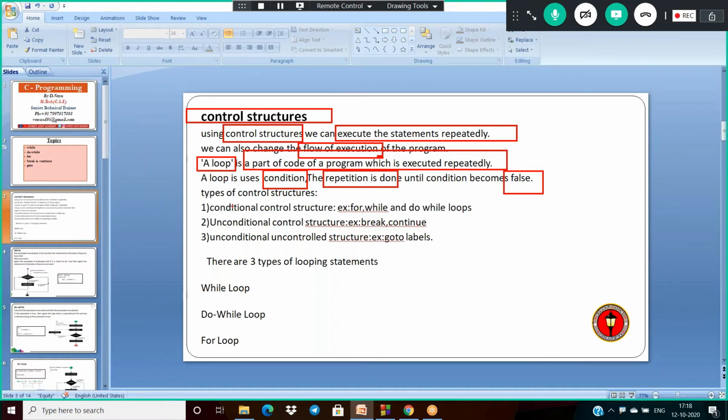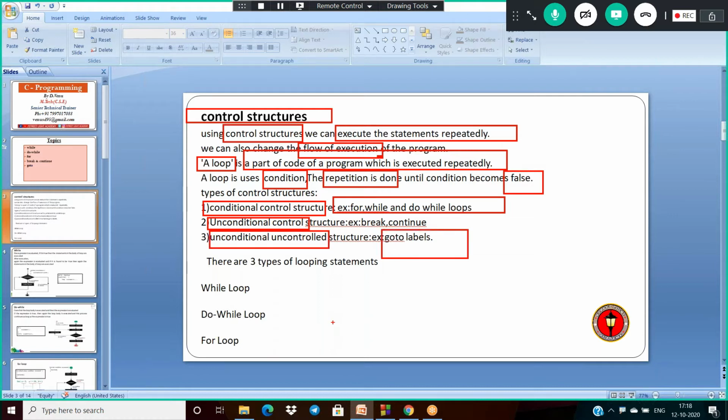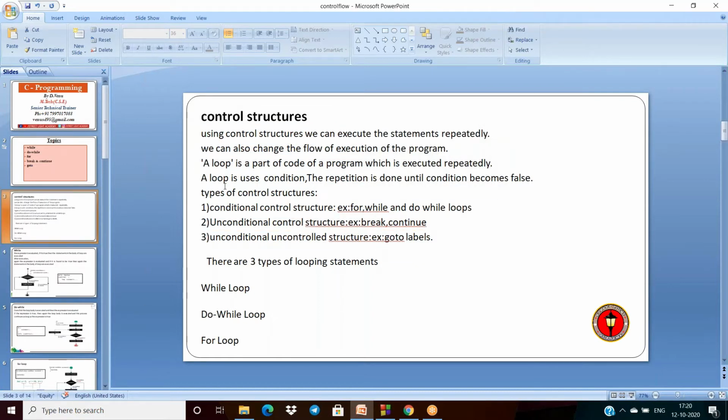The types of control structures are these three. The first one is the conditional control structure, for example for, while, do while. Unconditional type: break and continue. Unconditional uncontrolled: goto and labels. These are the three types of control structures. Let us first see while and do while, the conditional control structures, and afterwards the unconditional and unconditional uncontrolled types.